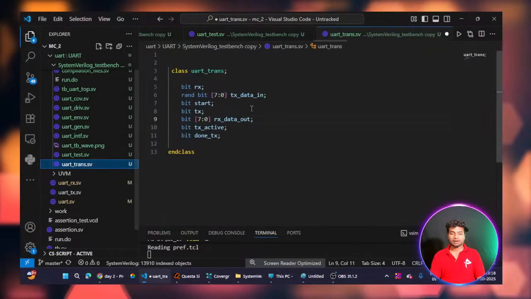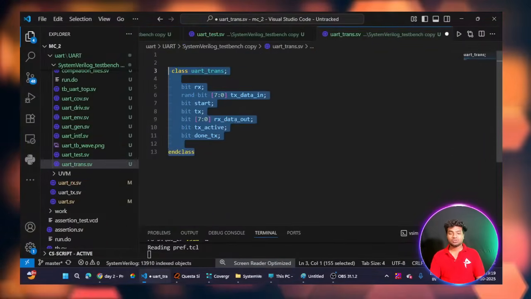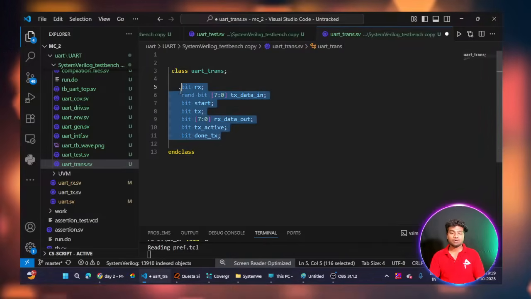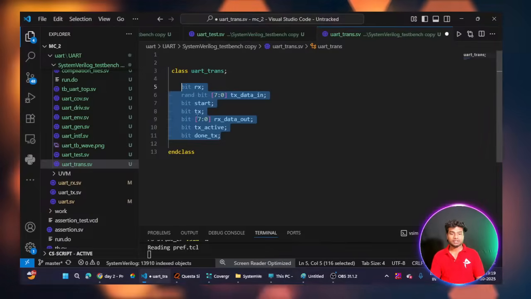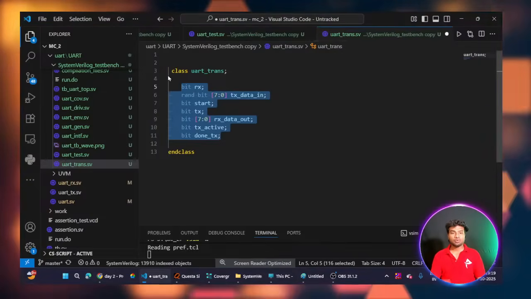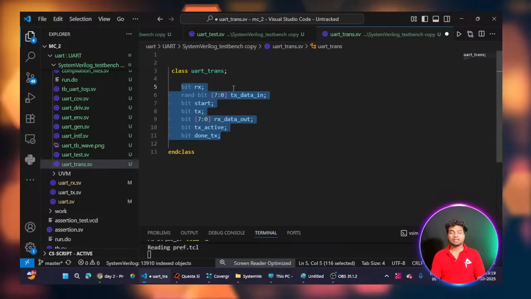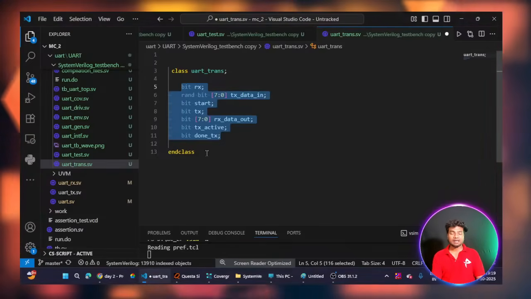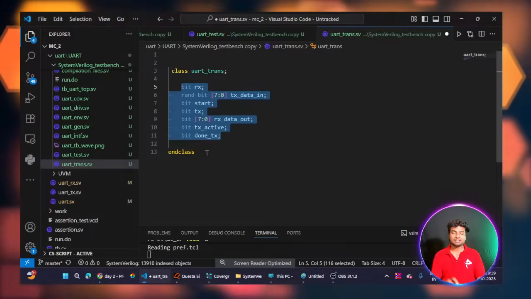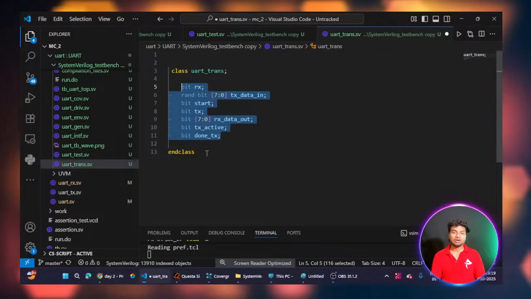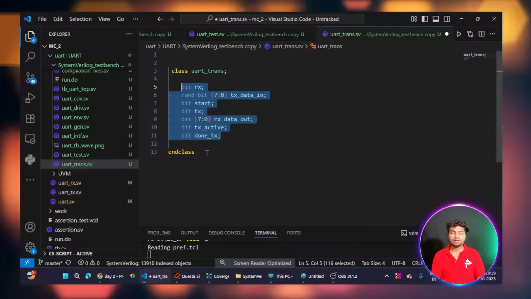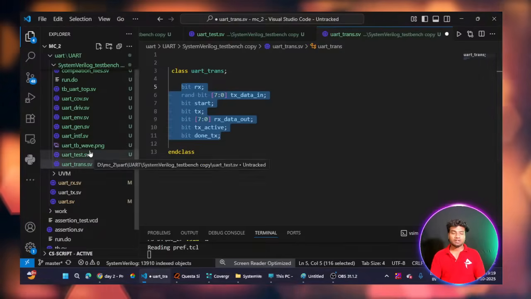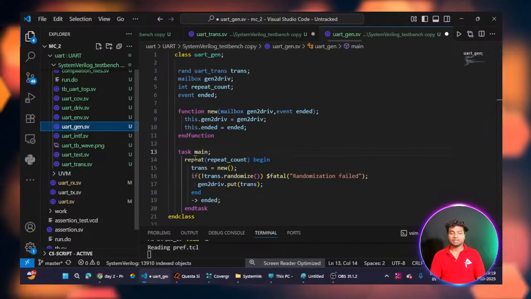So UART underscore trans, this is my transaction class. Here you can see these are my UART protocol, UART DUT IO signals, input and output signals. I'm going to randomize these signals and then pass the inputs to the DUT. In the transaction class, I am just declaring the IO signals, input and output signals. And then I will go to another class, the generator class.